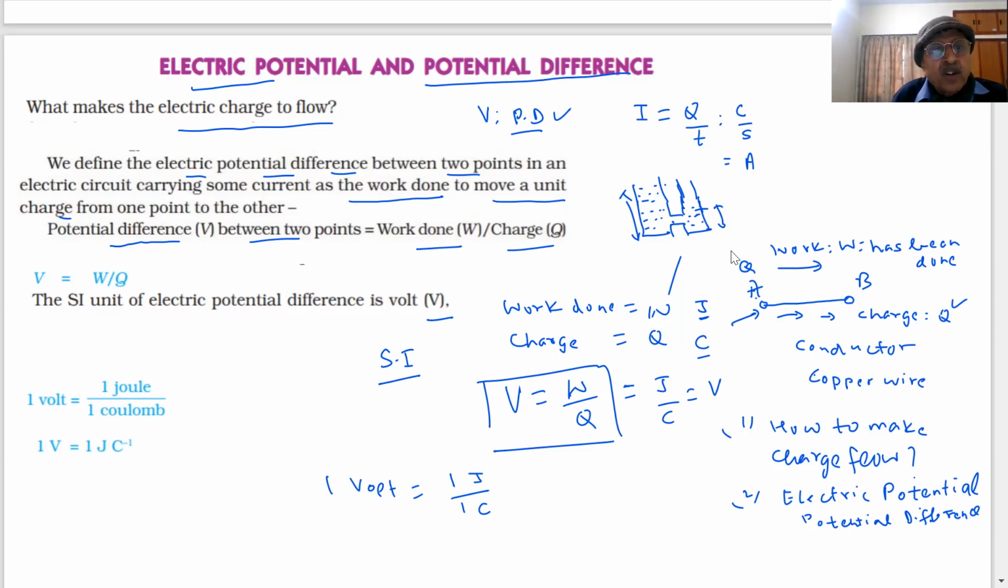Yes, sir. So 1 volt is equal to 1 joule by 1 coulomb. Okay, note down. This is the formula, important. This formula is going to be used in numericals. So note down.